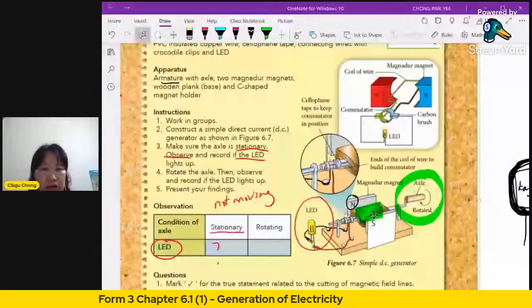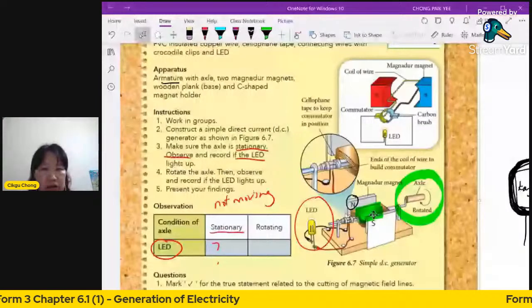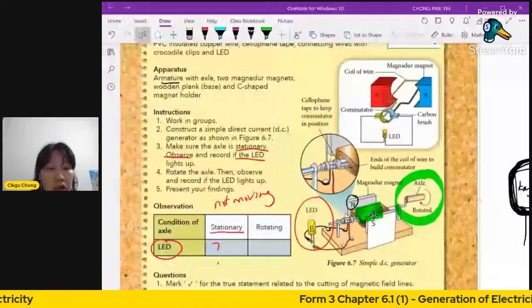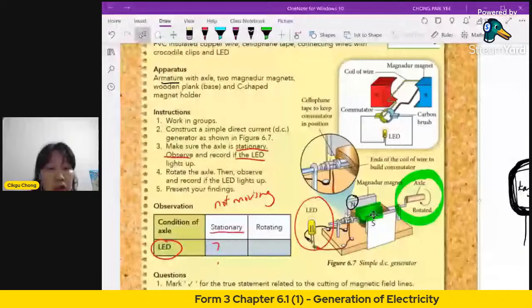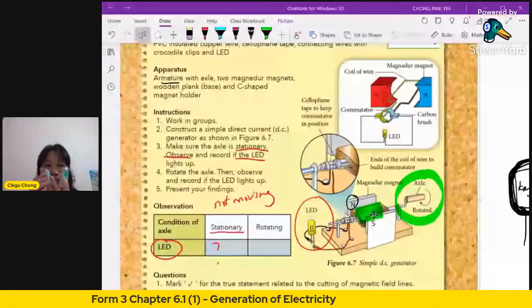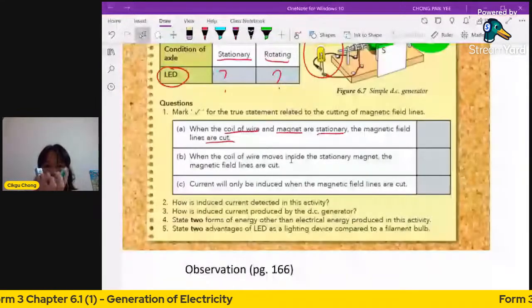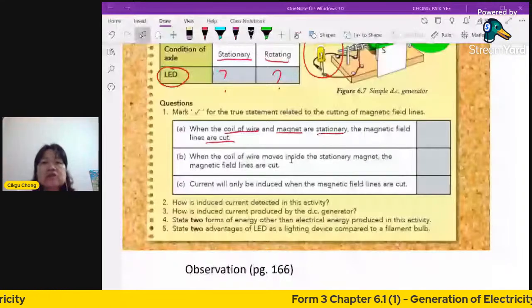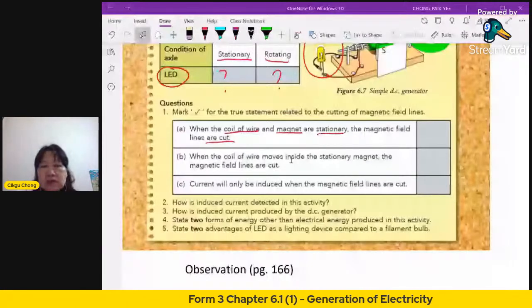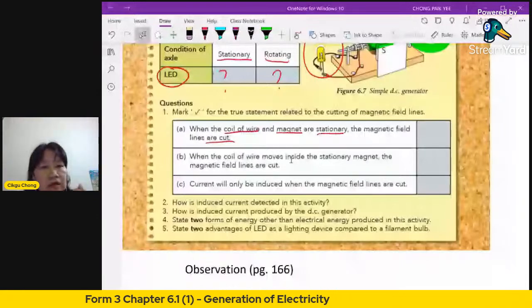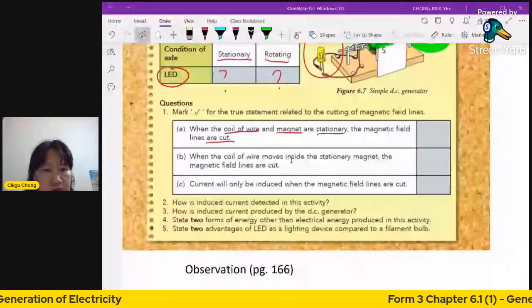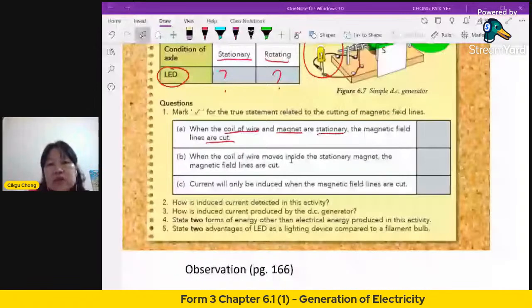Now for B: when the coil of wire moves inside the stationary magnet, that means the coil is turning, the magnetic field lines are cut. True or false? Number C: current will only be induced, that means there's only current when the magnetic field lines are cut. So when you cut the magnetic field lines, only then will you have current. True or false?